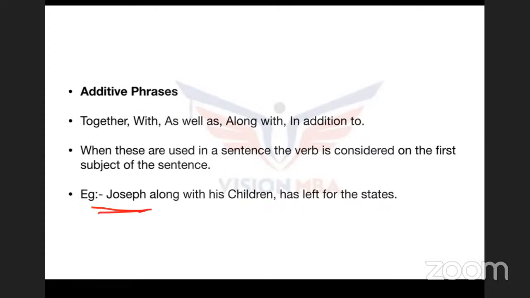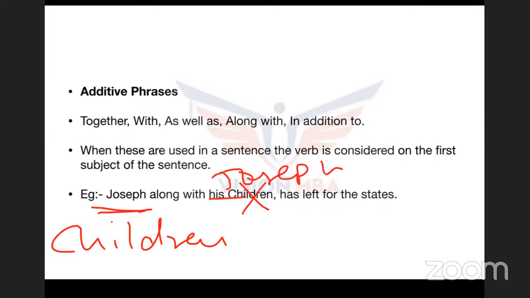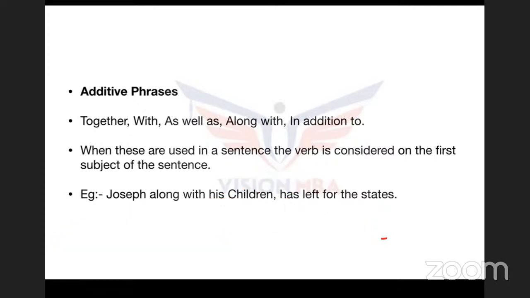Let me change the subjects. Children along with Joseph. Now, the first subject of the sentence is plural. So has is not going to be there. Then we are going to use have. Once again, guys, whenever these conjunctions are used, what is a conjunction?